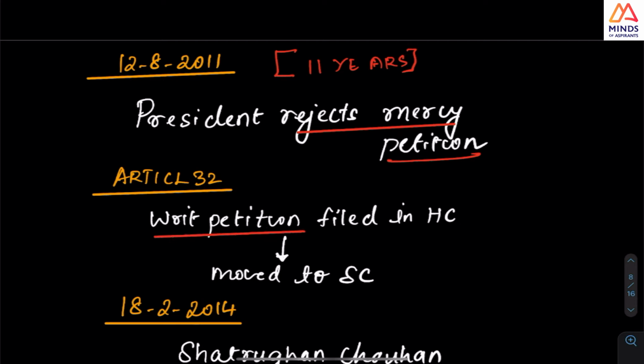The writ petition, if you think about it, is under Article 32. What they filed is that this inordinate delay in the rejection of the mercy petition is a violation of the fundamental right under Article 21, the right to life. That is what the writ petition was about, filed in the High Court.